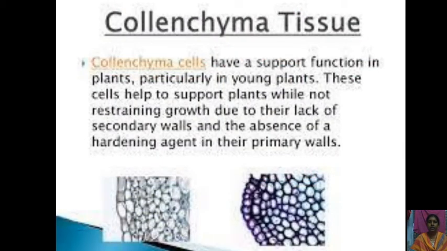Collenchyma is also a living tissue. When compared to the parenchyma, collenchyma is a living mechanical tissue. It shows elastic nature and it supports the function in plants, particularly in young plants. Why? Because these cells help to support the plants while not restraining the growth, due to their lack of secondary walls and absence of a hardening agent in the primary walls.